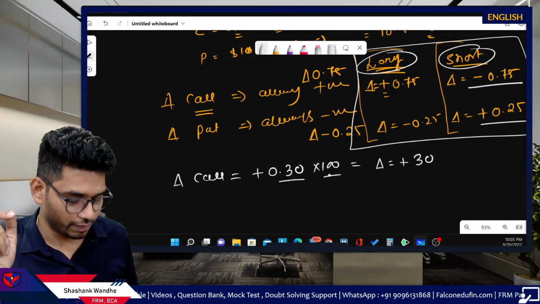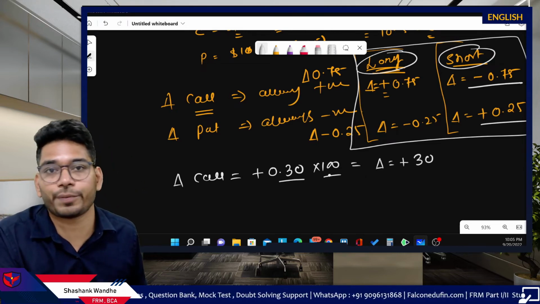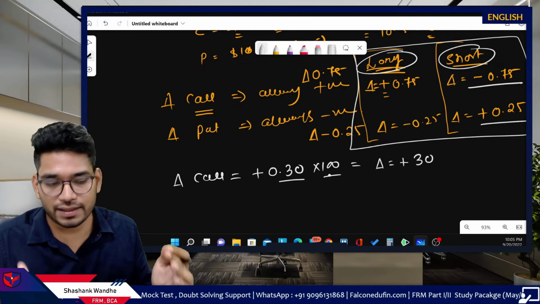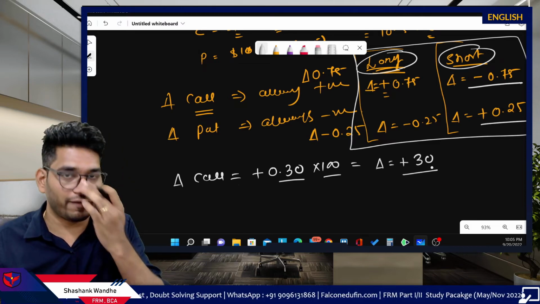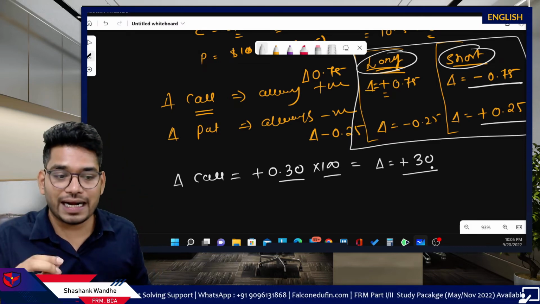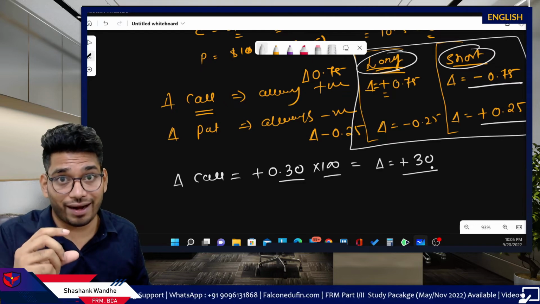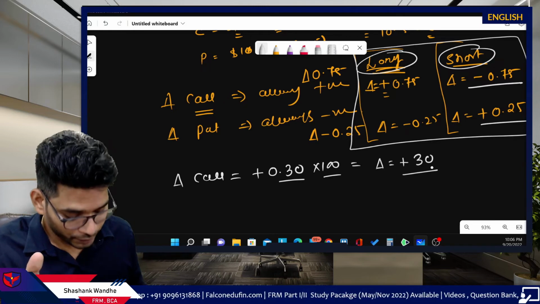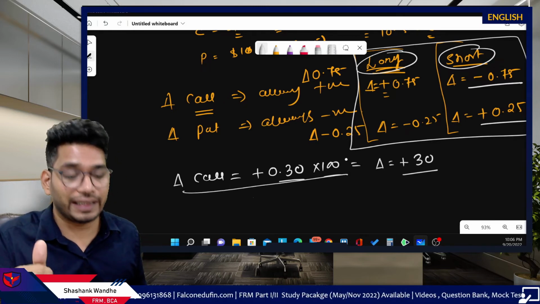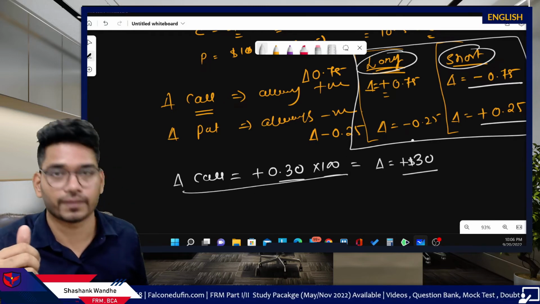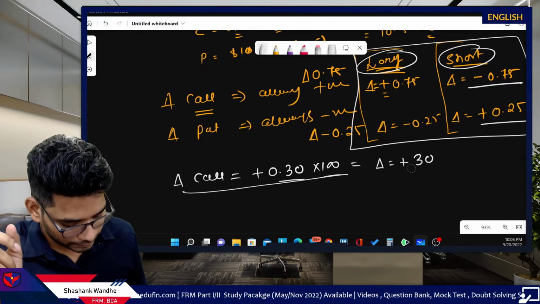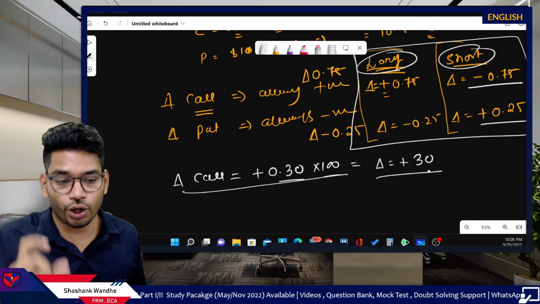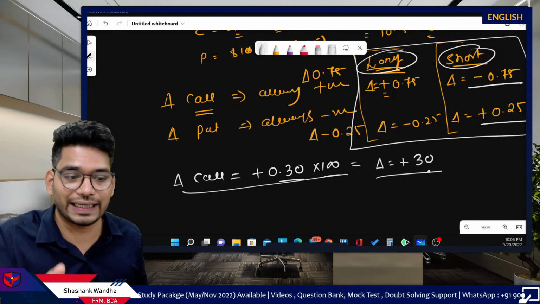So 0.30 delta contributed by every option, and you have 100 such options, so your total position delta is plus 30. This plus 30 of delta indicates that when the underlying price increases by $1, your total position's value will increase by $30.